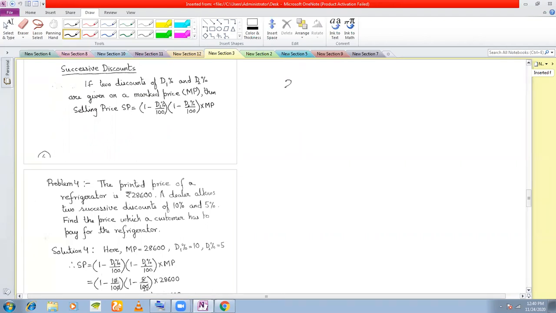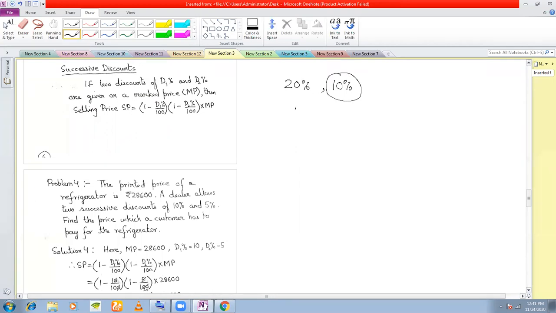Suppose the shopkeeper is giving you 20% discount. Now he realizes that even after giving 20% discount, customers are still not coming to his shop. Then he says, fine, additionally I will give more discount, that is, 10% more discount. So what does this 10% extra discount mean?